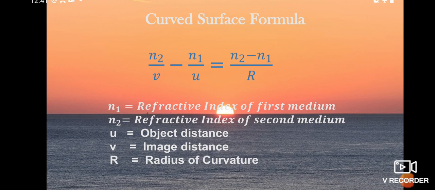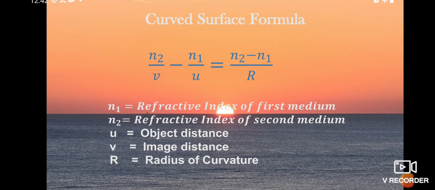Once again I am reading it: N2 by V minus N1 by U is equal to N2 minus N1 by R. Here N1 is the refractive index of the first medium, N2 is the refractive index of the second medium, U is the object distance, V is the image distance, R is the radius of curvature. By using this formula we can find solutions to problems.